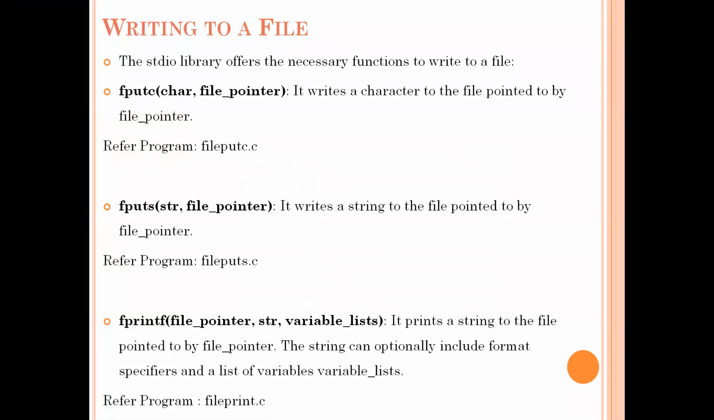Now these are the functions available in C language for writing the contents into the file. fputc writes the contents character by character. fputs writes the content string by string. fprintf writes the content at once into the file. These are the three functions for writing data into the file.